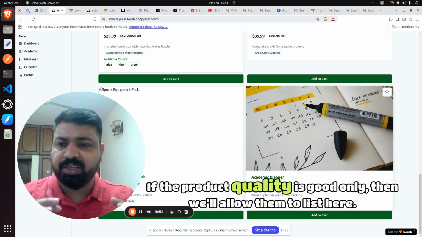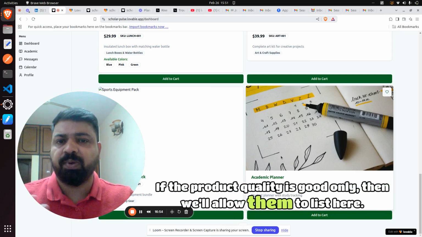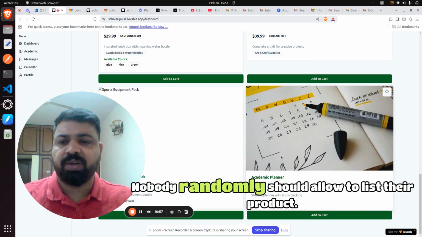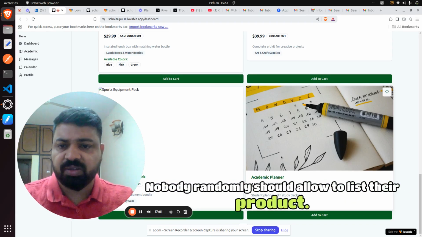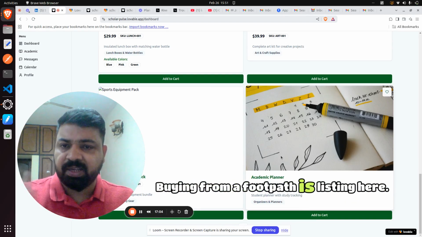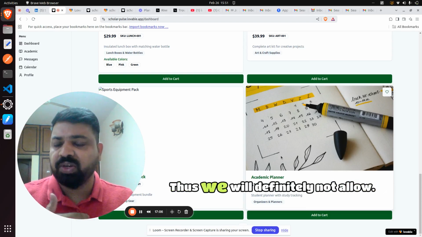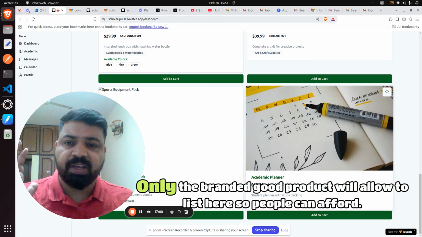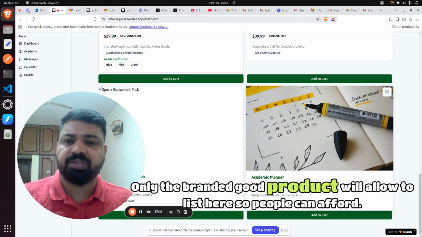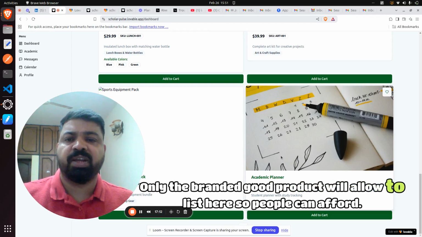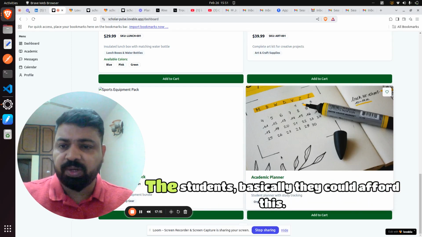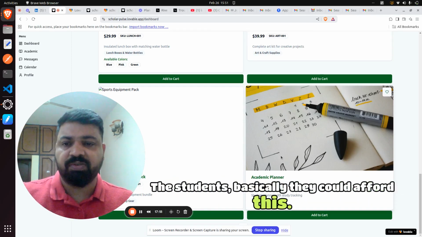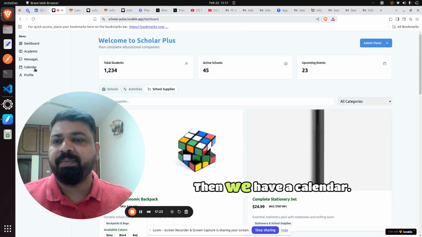Only if the product quality is good will we allow them to list here. Nobody should be allowed to list their product randomly. Something you would buy from a footpath listed here, we will definitely not allow that. Only good branded products will be allowed to list here, so that students can afford them. This is the overall thing.